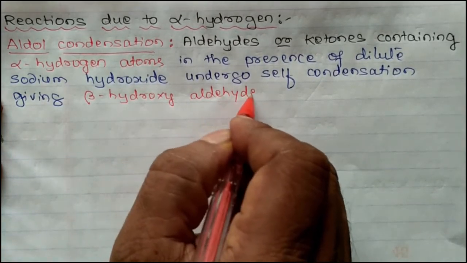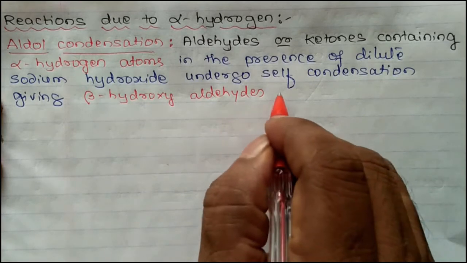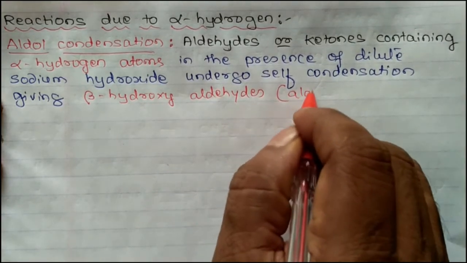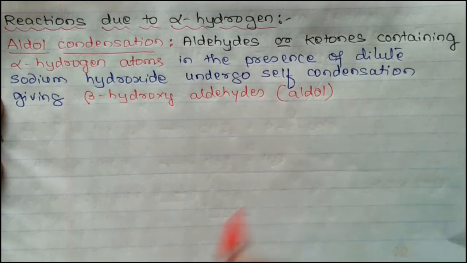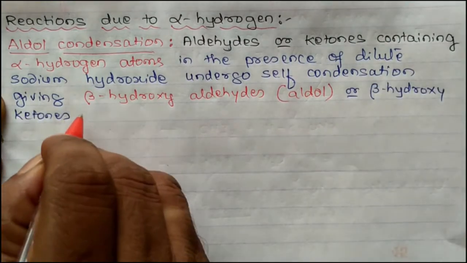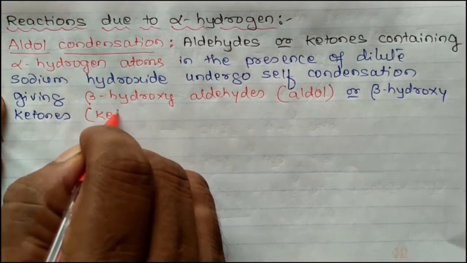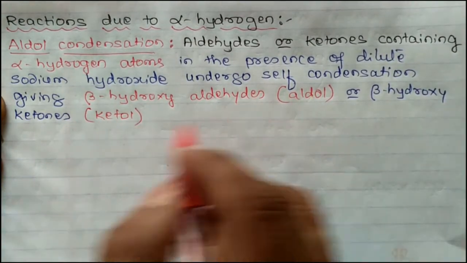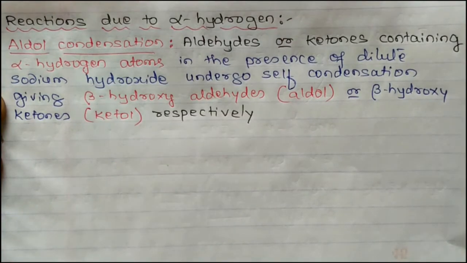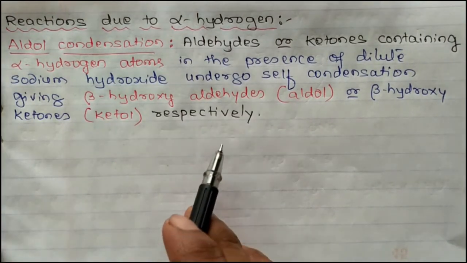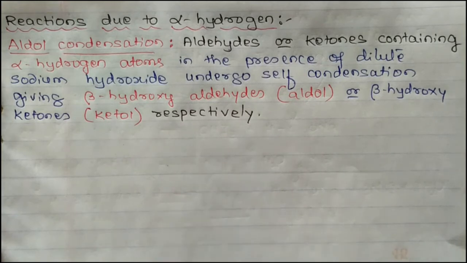These are also called aldol, or beta hydroxy ketones. These are known as ketol. These are aldol and these are ketol respectively. This is known as the aldol reaction.